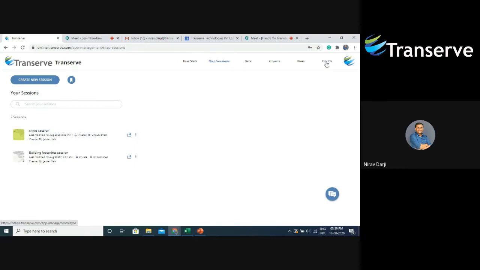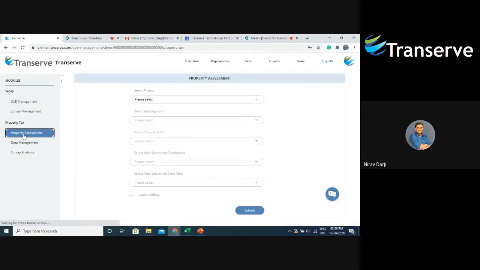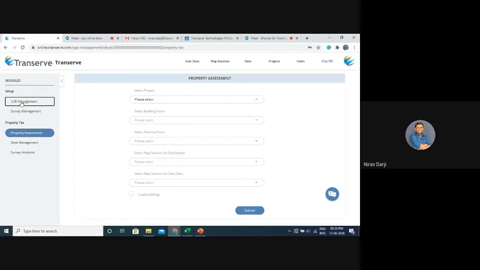Next step is our CityOS application. Now we can see a pop-up, initialize property tax module. Since the module is not yet initialized, it indicates that we have to initialize this first. Now to initialize this, there is a setup that we have to complete. The setup consists of 2 steps, ULB management and survey management.